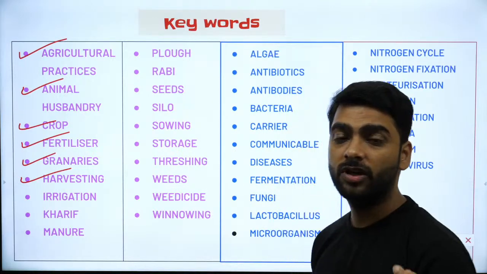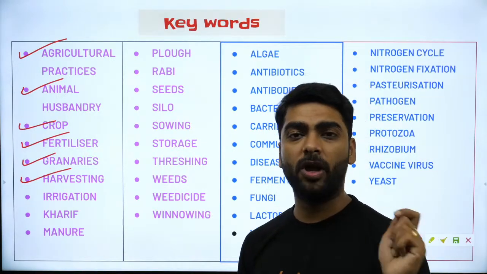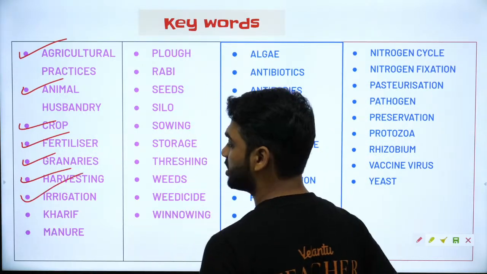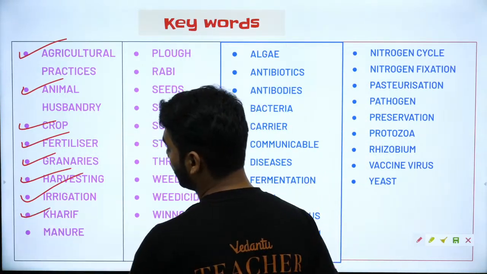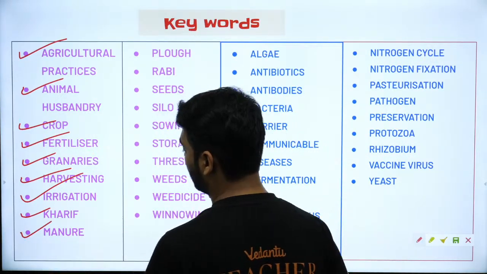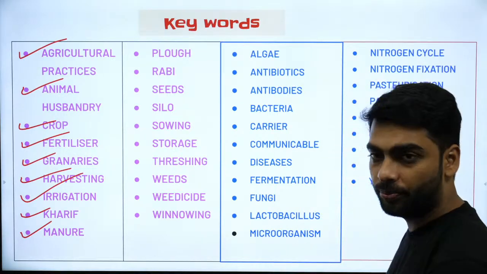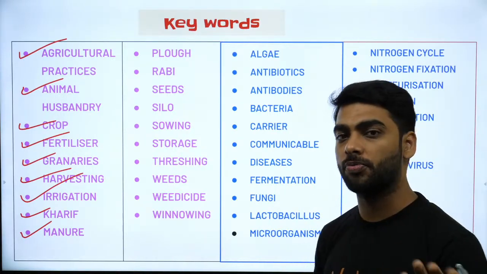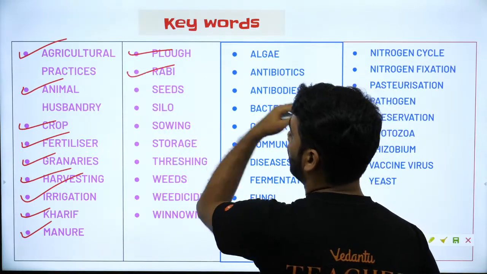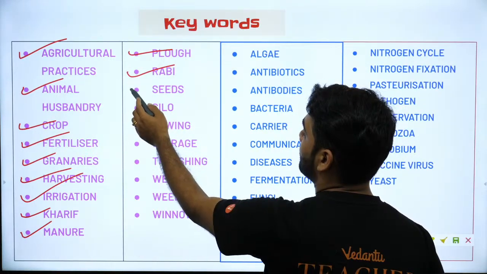Harvesting. Process of chopping of ripe crop or ready crop. Irrigation. Artificial supply of water to the growing crops. Kharif. Monsoon crops. Example, rice and maize. Manure. Organic salt provided to the growing crops for growth and nutrition. Plow. Device used for plowing. Rabi. Winter crops.